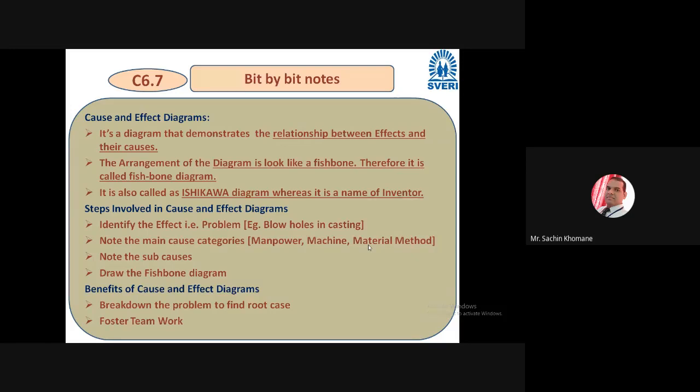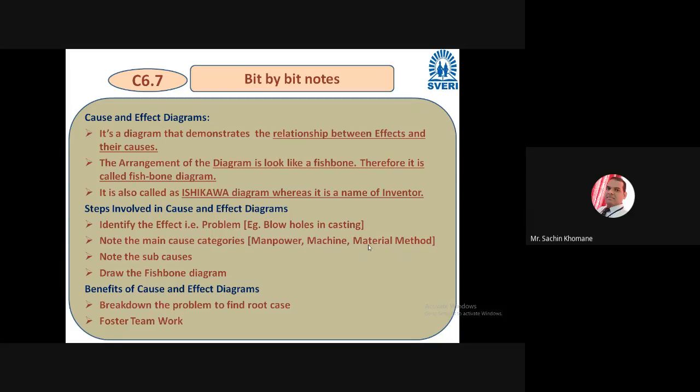So the diagram looks like fish bones, and that's why it is also called a fishbone diagram. It is also called an Ishikawa diagram, which is the name of its inventor. From the inventor's name, the diagram name is given. So Dr. Kaoru Ishikawa, a well-known philosopher in the field of quality.